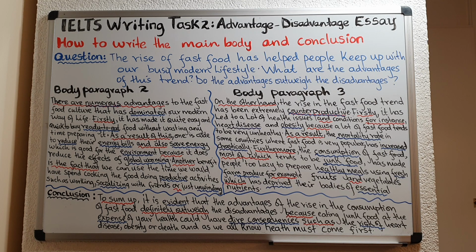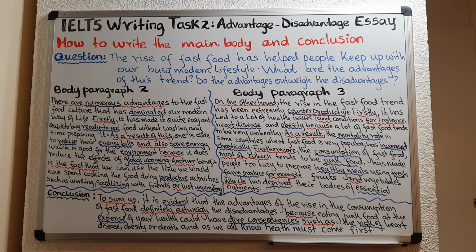So in that point, I have explained to the examiner that another benefit of the rise of fast food is the fact that because you don't have to spend any time cooking, the time you would have spent cooking the food, you can use it to do productive activities such as working, socializing with friends, or just unwinding. Unwinding means relaxing. So that's how you write your body paragraph 2.